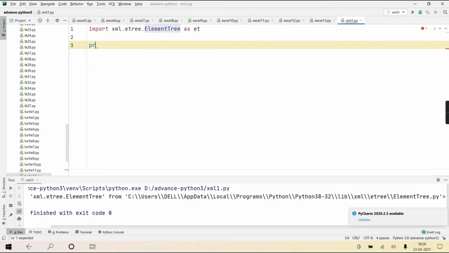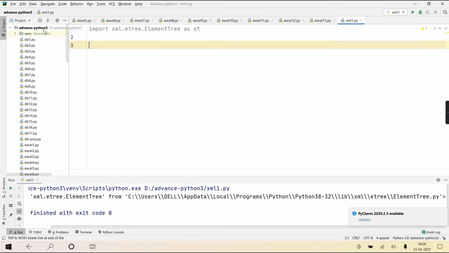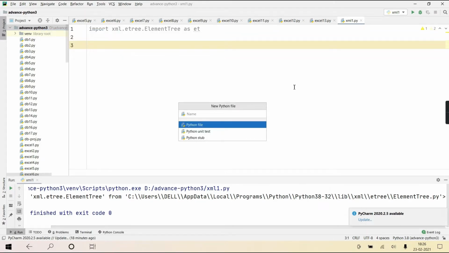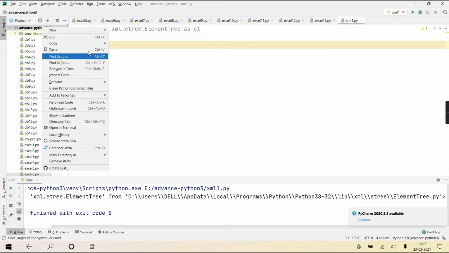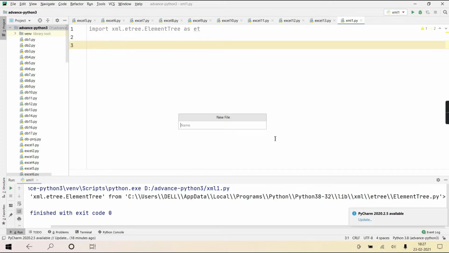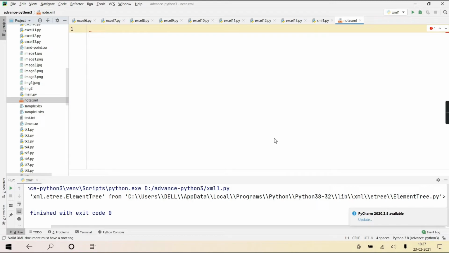Now this module is imported. The next step is loading our XML file. But we haven't created any XML file, so first we'll create one sample XML file. Any XML file, whichever you want. We'll just create a normal file, and I'll give it the name note.xml. In note.xml, write the standard declaration with whichever encoding scheme you want.